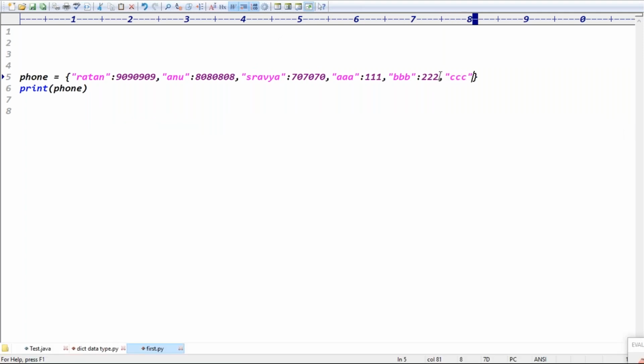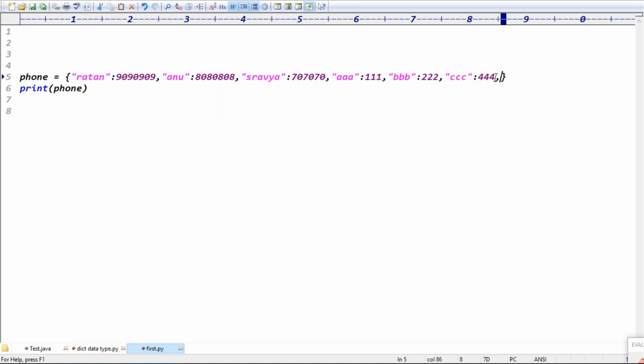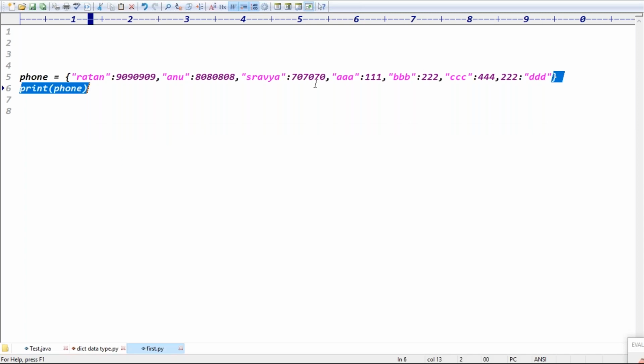I can go for some other values like CCC with 444, like this. See, guys, again we got the same order, and you can go for some different values like triple two colon DDD, something like this. Now see the output, guys. As you try to insert some values, definitely it won't preserve the insertion order. Maybe some values show insertion order, but definitely it doesn't preserve insertion order, right?